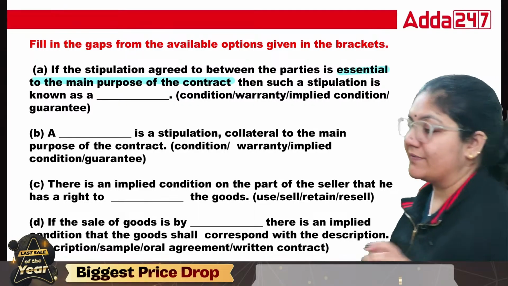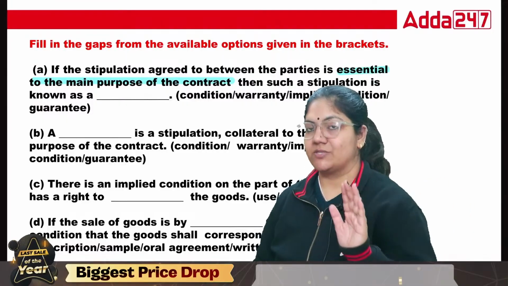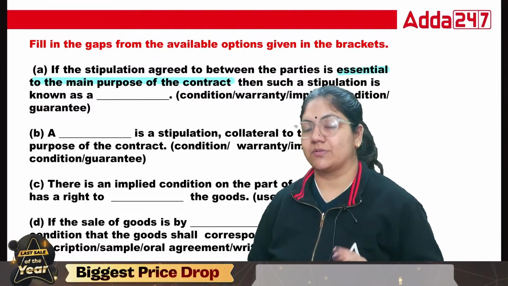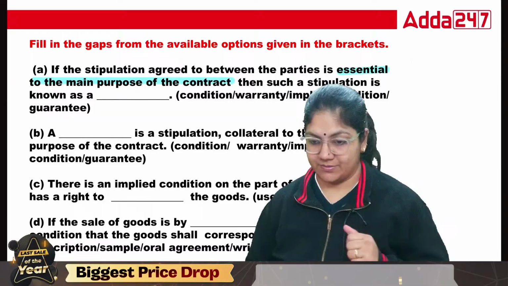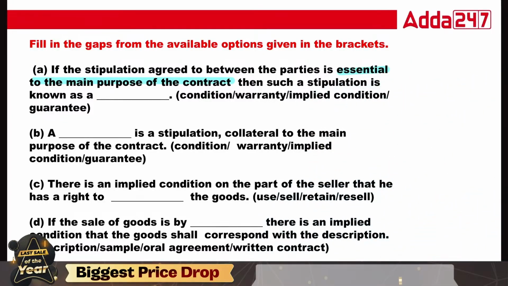This is called the definition portion. So definition portion will definitely come. Definition will be there, and there will be 4 options. So you have to tick mark the right answer. Okay. So here we have essential to the main purpose. So this is called condition. This is called condition. Okay.